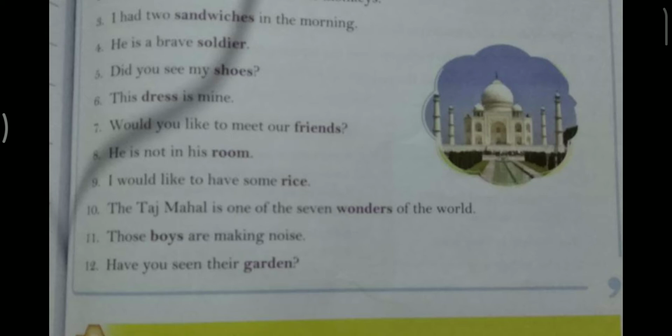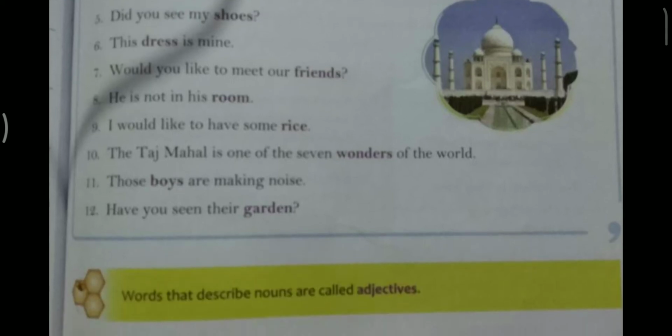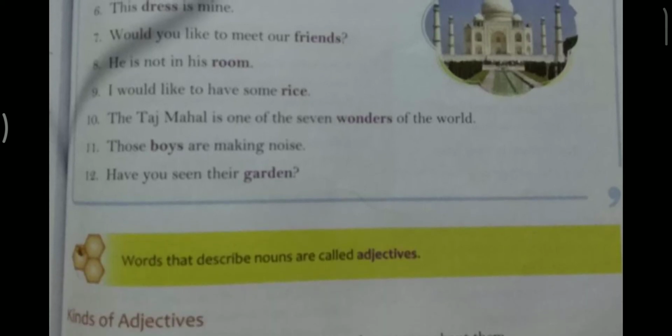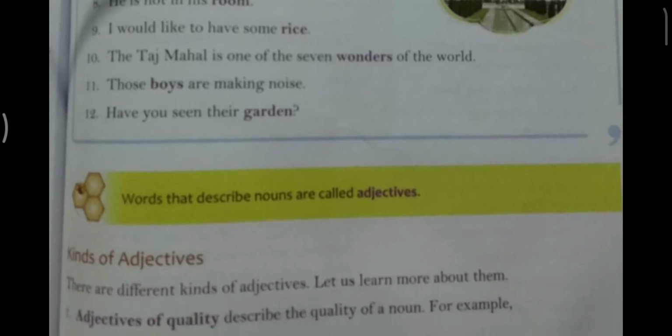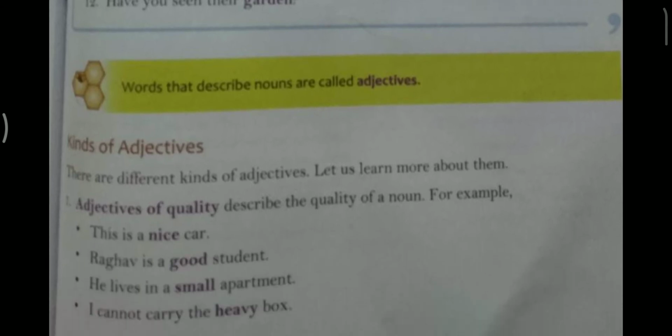I would like to have some rice. Rice is the noun and some is the adjective of quantity. The Taj Mahal is one of the seven wonders. Wonders is the noun and seven is the adjective of number. Those boys are making noise. Boys is the noun and those is the demonstrative adjective. Have you seen their garden? Garden is the noun and their is the possessive adjective. So, words that describe a noun, or describing words, are called adjectives.